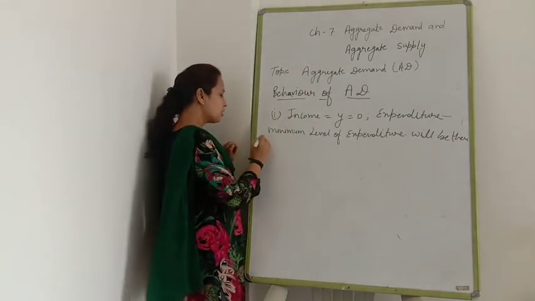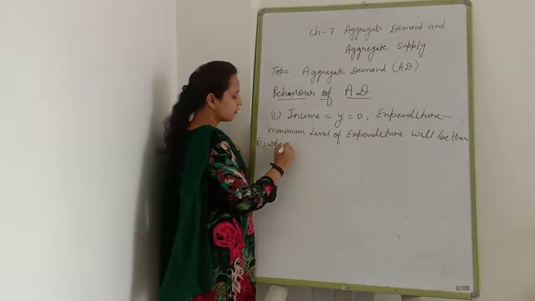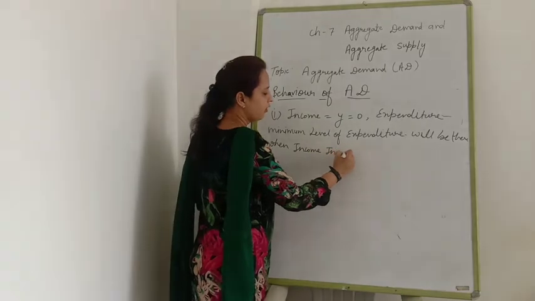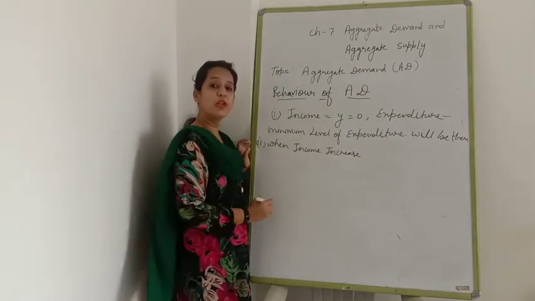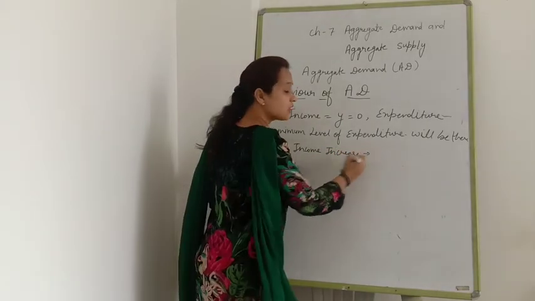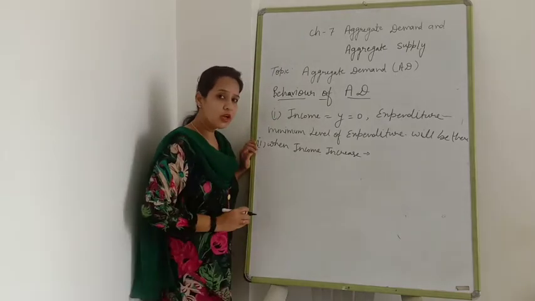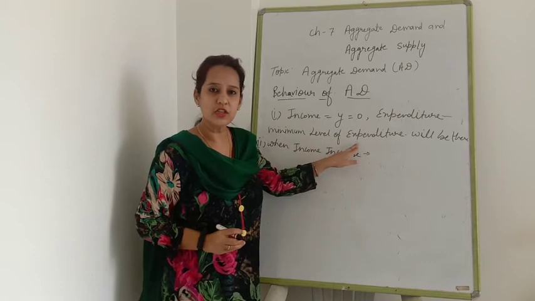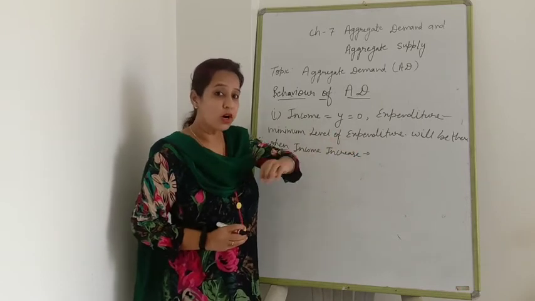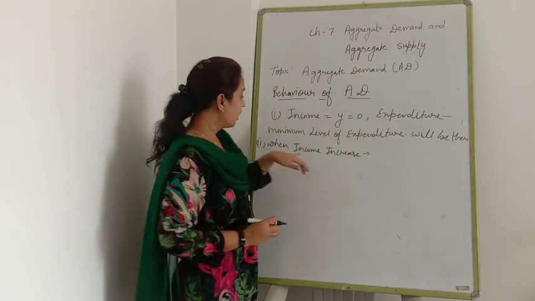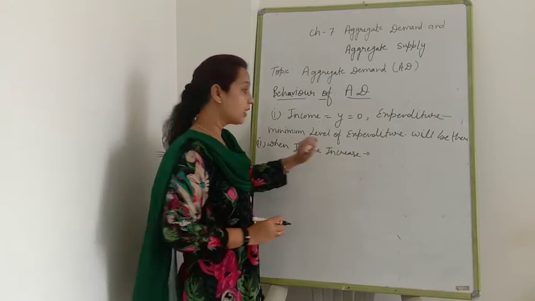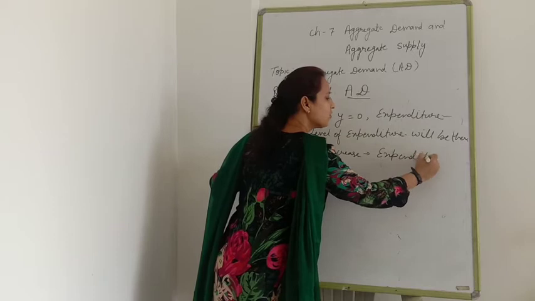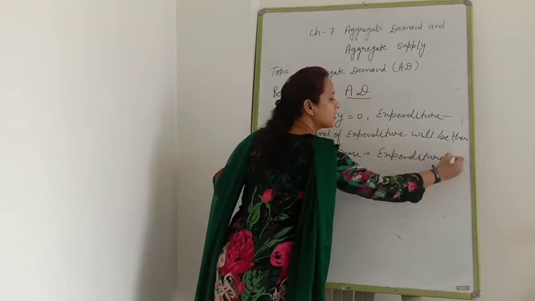Now, the second situation, when income increases. What will be the effect on expenditure on goods and services? If you are unemployed, you are doing the minimum level of expenditure on goods and services. When you start earning, when your income is increasing, then expenditure on goods and services also increases.